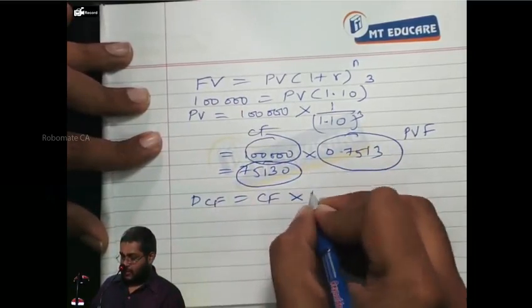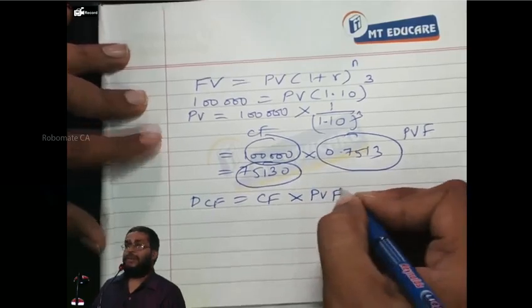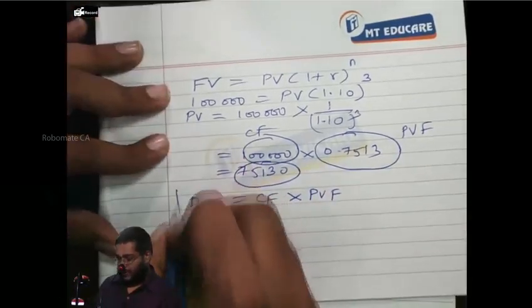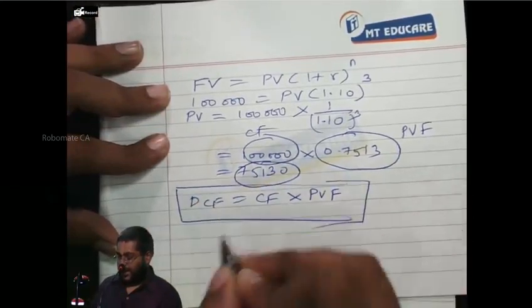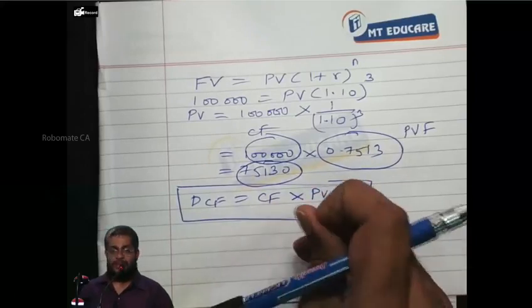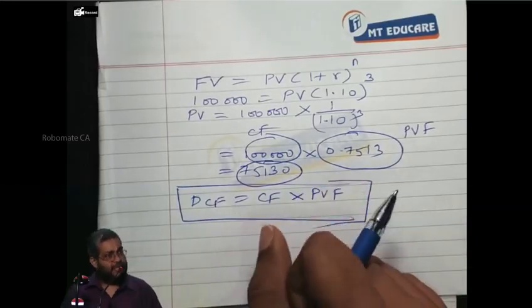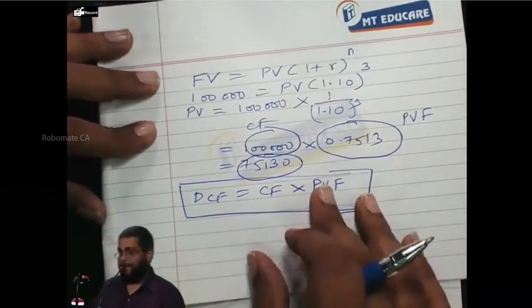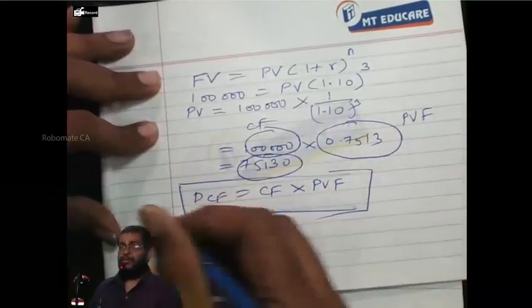So discounted cash flow is equal to cash flow into present value factor. Point number 1. Accepted or not? Can we proceed to the next stage of discussion? I hope you are all writing along with me. Now, let us continue.